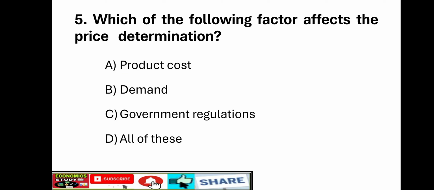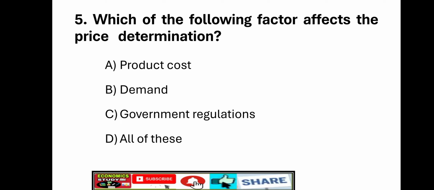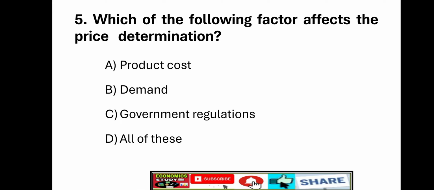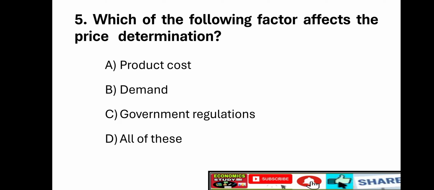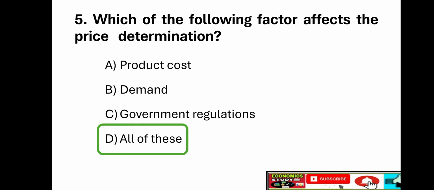Next question, fifth question. Which of the following factors affects the price determination? Option A, product cost. Option B, demand. Option C, government regulations. Option D, all of the above. Right answer is option D, all of these.